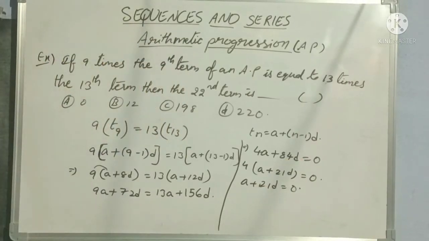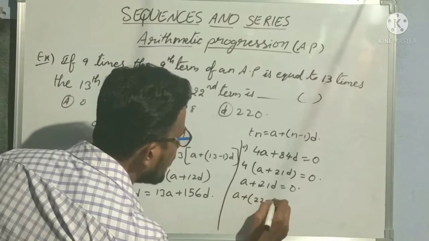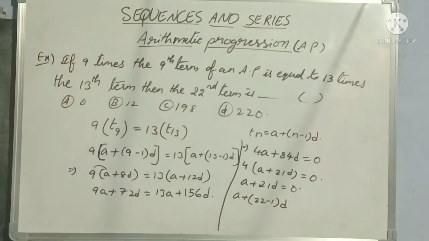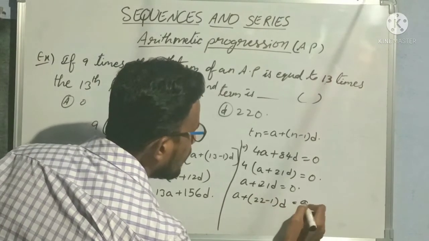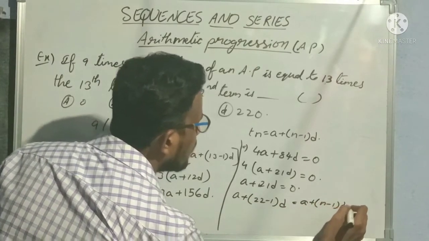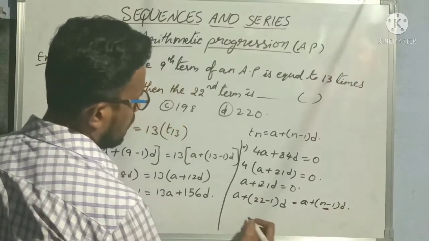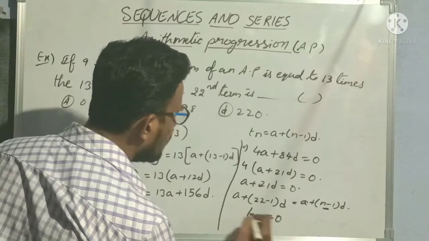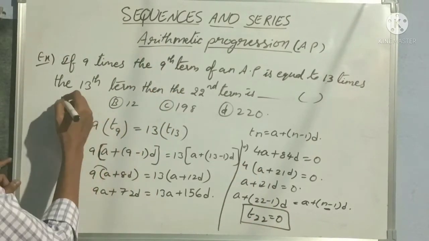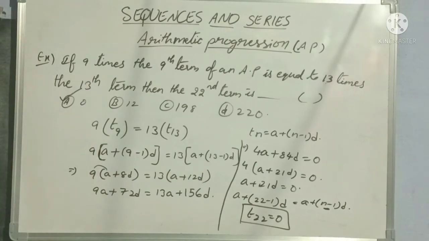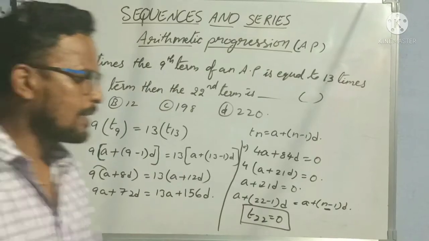So what is A plus 21D? See here, it is nothing but A plus 22 minus 1 into D, right? Means A plus n minus 1 into D. Means our T22, right? So our T22 is equal to what? 0. Understood? So our 22nd term becomes 0. Clear? This is how we have to solve the first example.